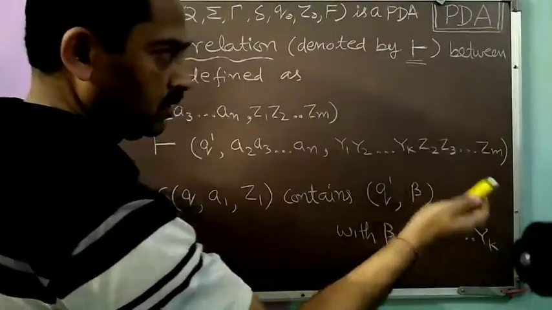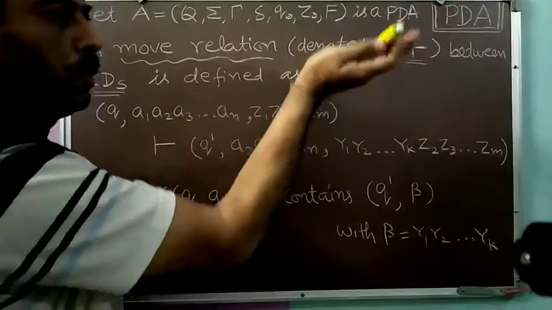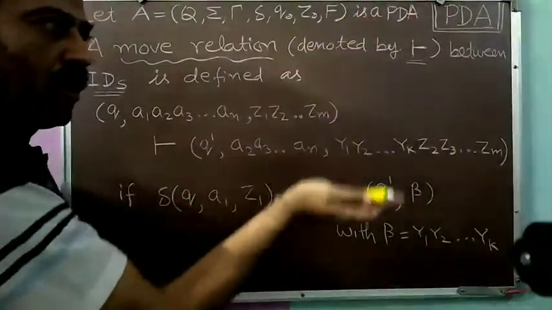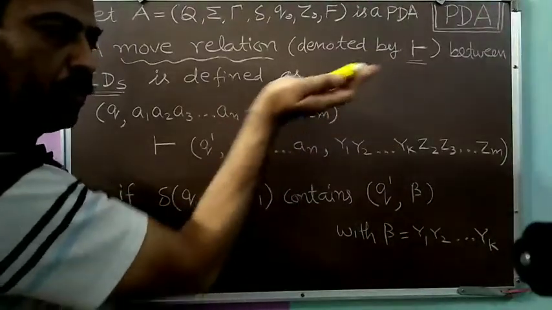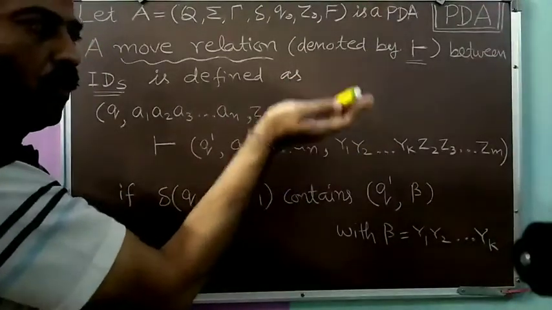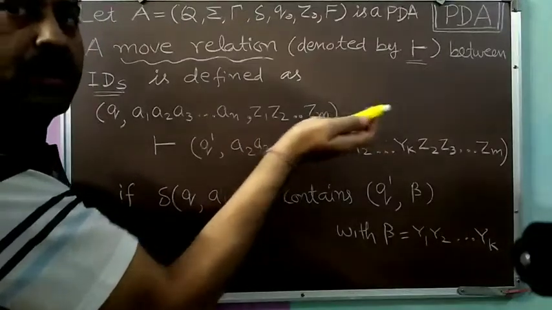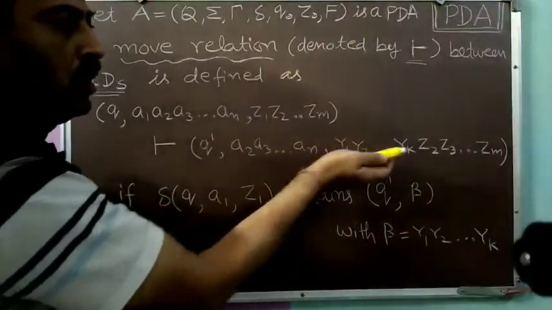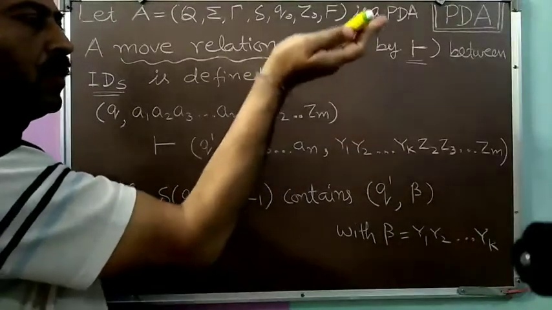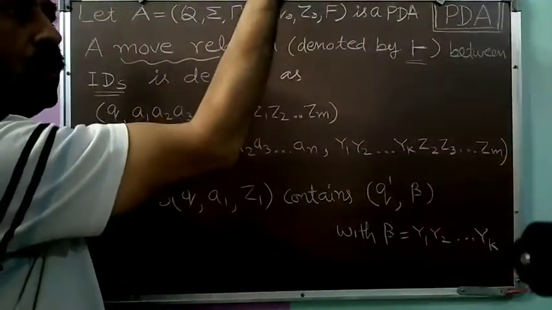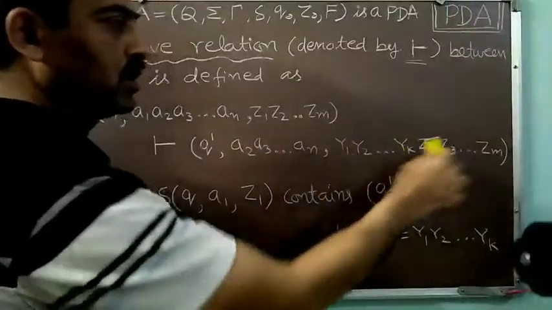Zm, Zm minus 1, Zm minus 2 and so on up till Z2 are already present on the pushdown store, and then Z1, the topmost symbol, has been removed, and over it the string which we were to write as per the transition function we have pushed. Suppose that string is Y1, Y2 up till Yk, pushed as Yk, Yk minus 1 and so on up till Y2 and Y1. In this manner we have pushed this string there.